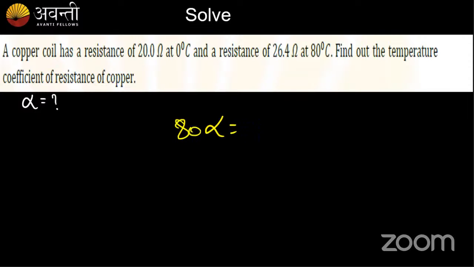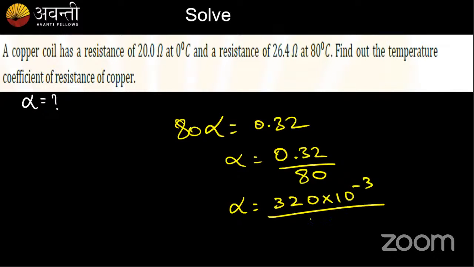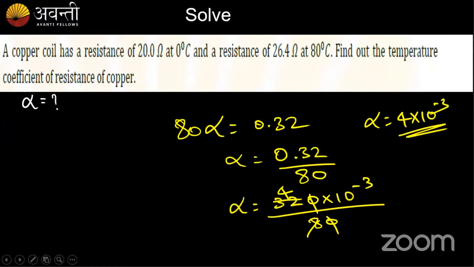0.32 is 80 alpha. So alpha is equal to 0.32 by 80. We know that 8 4s are 32, right? So if we try to equate this, alpha is equal to 320 into 10 power minus 3 divided by 80. We can simplify this, so we get alpha is equal to 4 into 10 power minus 3. So this is the answer. The answer is option A. Option A is the right answer.